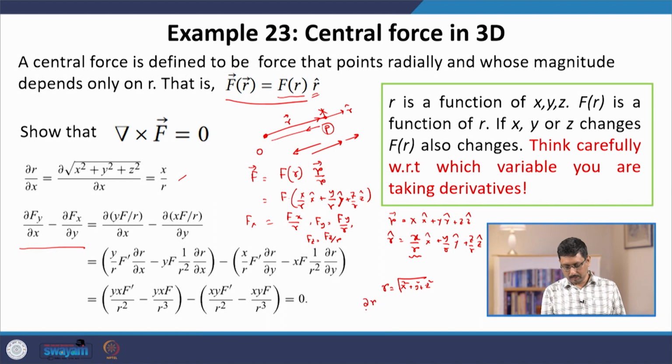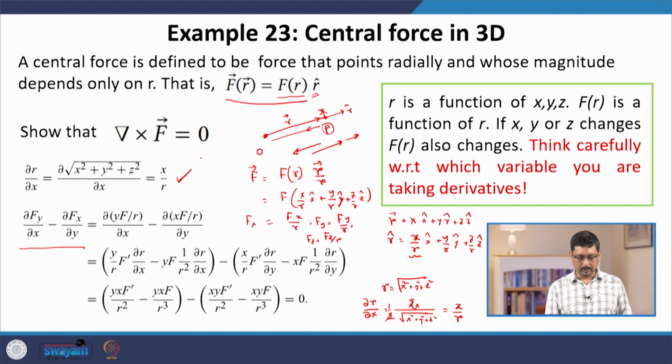Suppose we have del r del x. If we apply the chain rule, we get x squared plus y squared plus z squared to the power half, so half into 2x, because del y del x is 0 and del z del x is 0. So these two get cancelled with these two, and then this is r. So this is x by r, which is written here, and similarly for the other components.